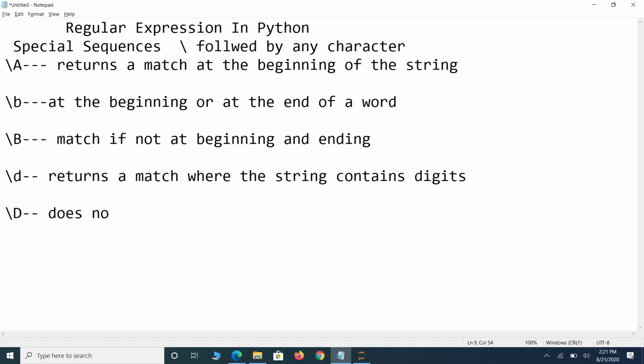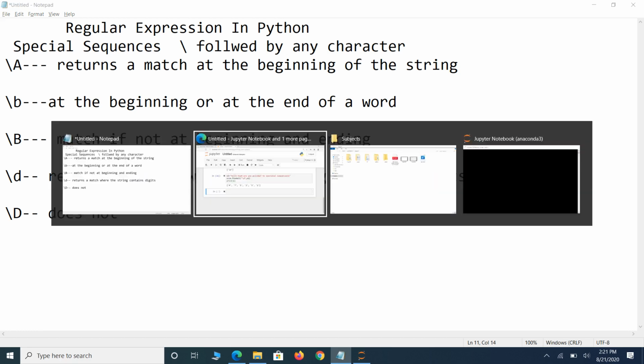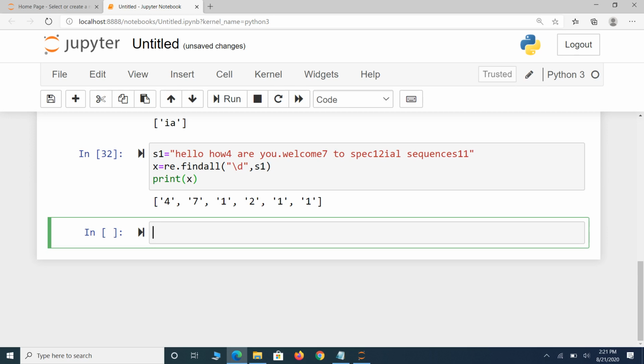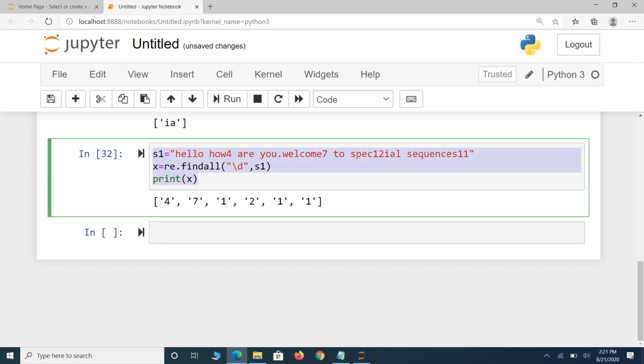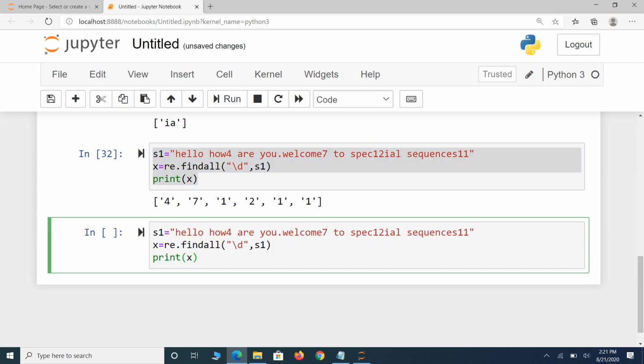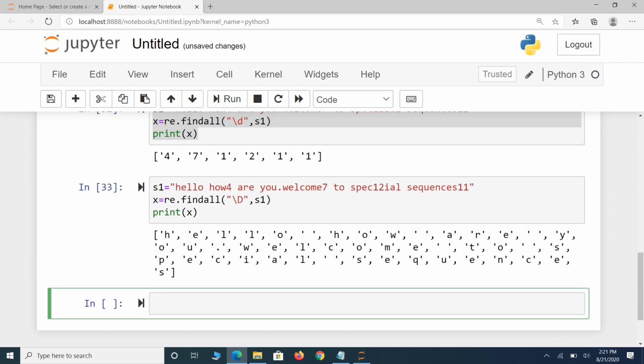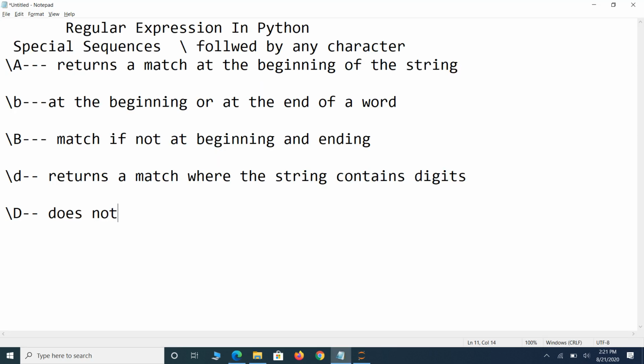That is, all the digits are removed and it displays all the letters without digits. See, run the example. Observe this one. All the characters without digits. Small d means only digits. Capital D means return the string without digits. That is the difference between small d and capital D.